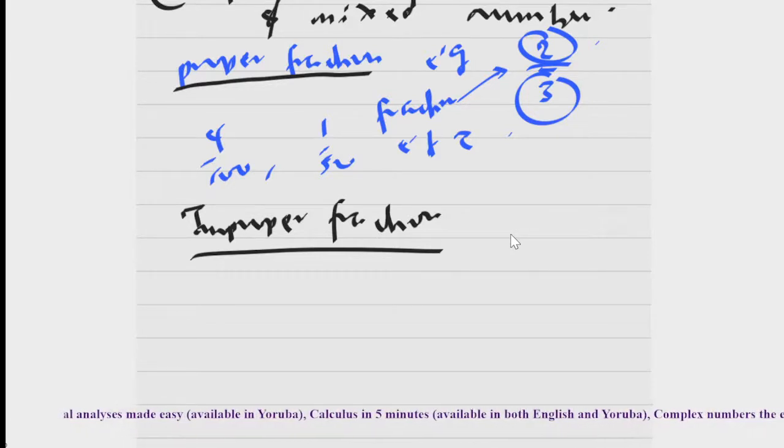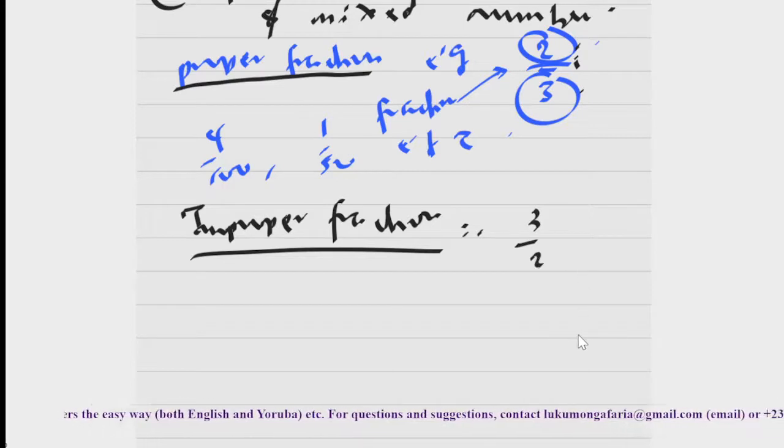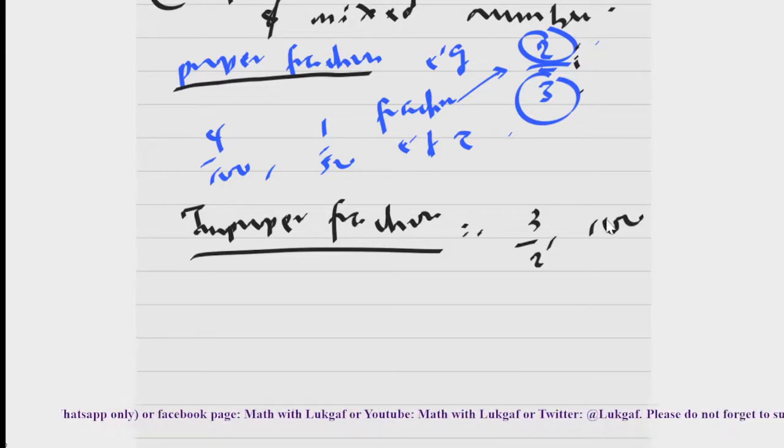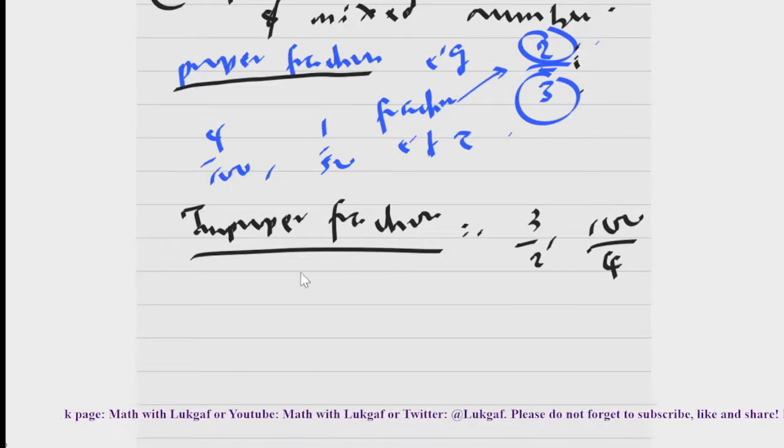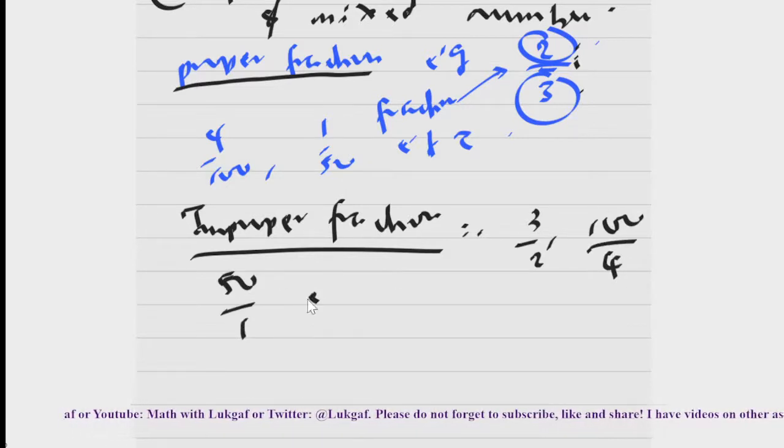You understand now? If the number at the numerator is greater than that in the denominator, we have an improper fraction. For example, when we have 3 over 2, 3 over 2 is an improper fraction, because we check 3 here, 3 is greater than 2. So we have 3 at the numerator, while 2 is the number at the denominator. When you have 100 over 4, that's also an improper fraction. 50 divided by 1, improper.